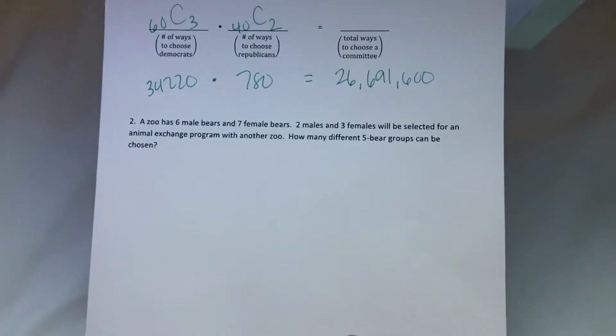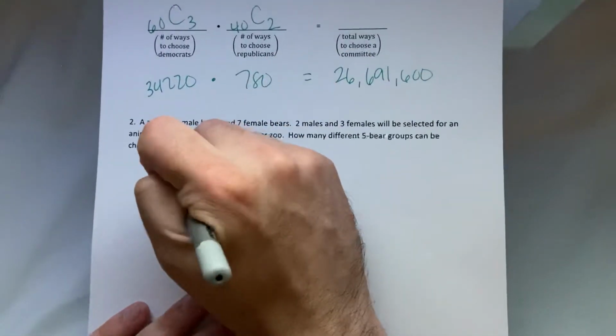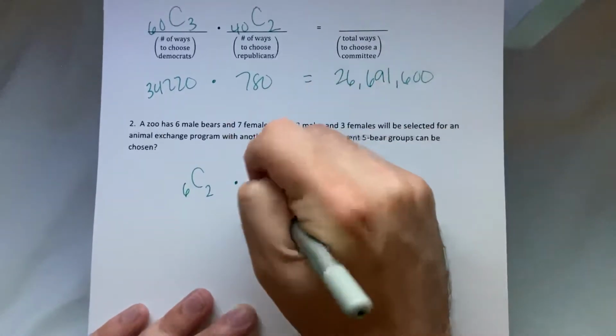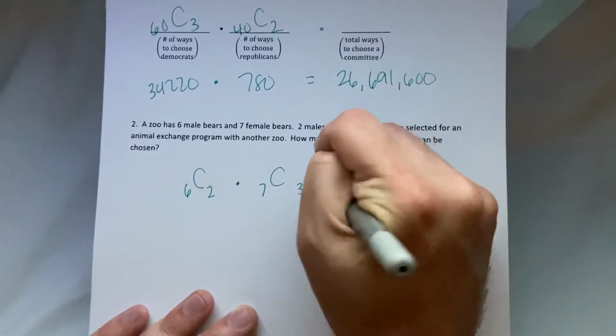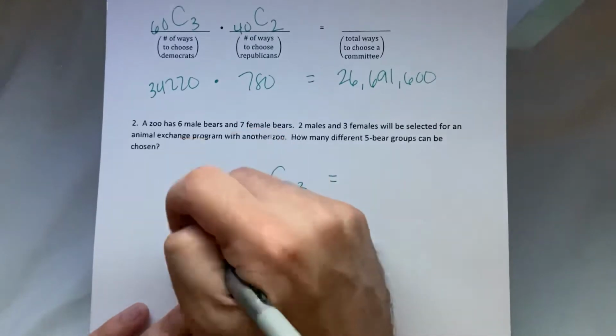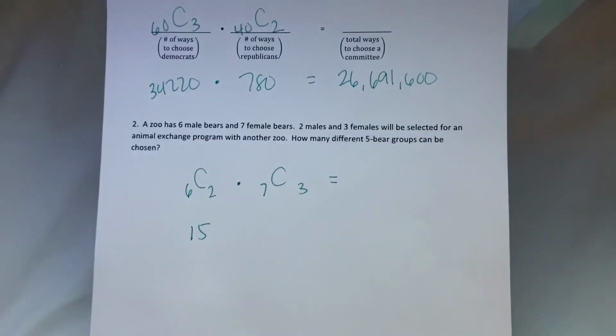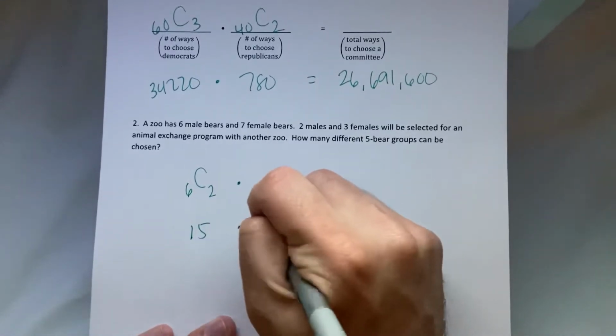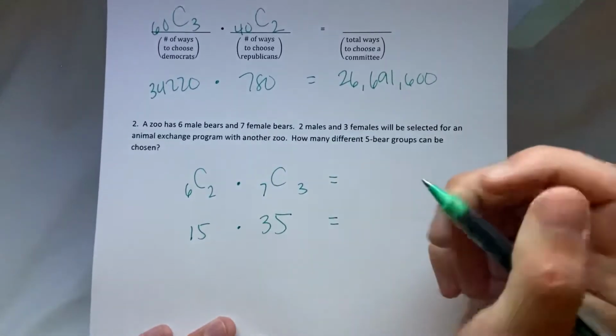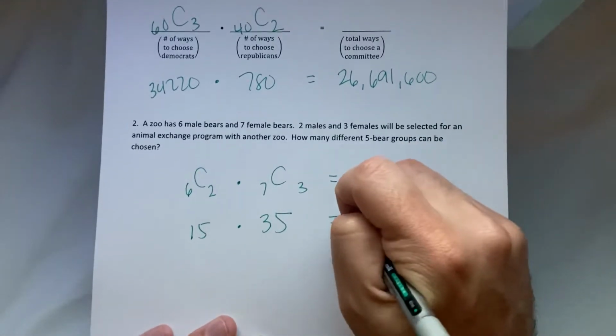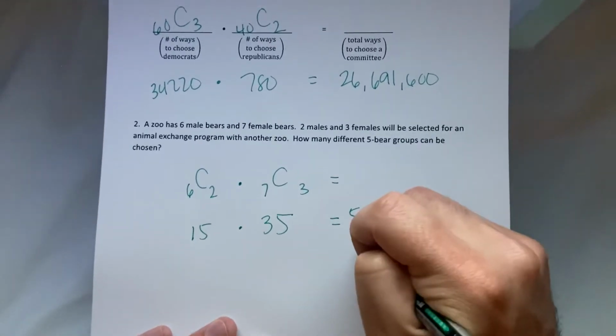We'll do number 2 as well. A zoo has 6 male bears and 7 female bears. 2 males and 3 females will be selected for an animal exchange program. How many different groups can be chosen? So we have male bears, we're choosing 2, 6 choose 2. Female bears, 7 choose 3. 6 choose 2 is 15. 7 choose 3 is 35. 15 times 35 is 525 groups.